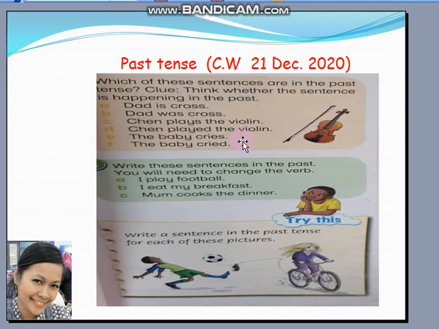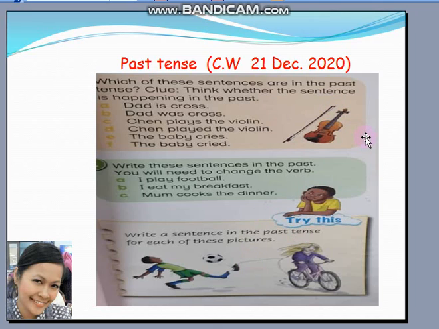Okay, you will find this one on page 17. You need to find which of these sentences are in the past tense. Write the sentences in the past, okay? And write a sentence in the past tense for each of these pictures.